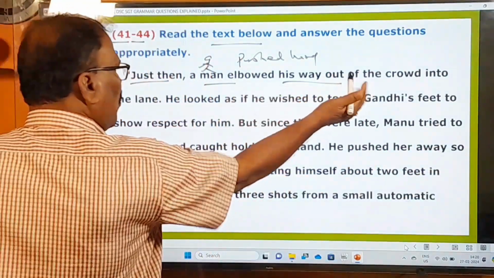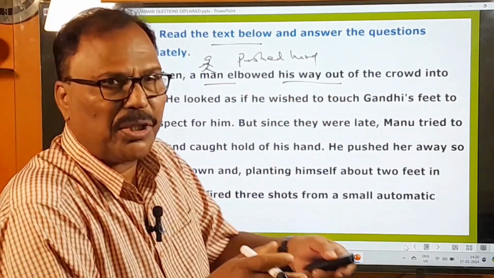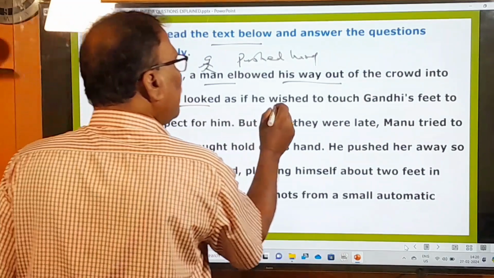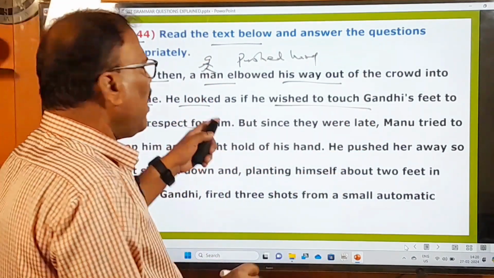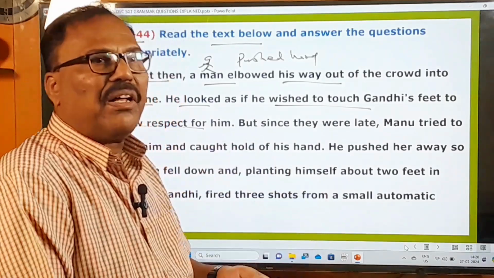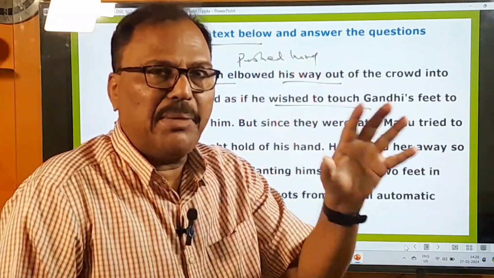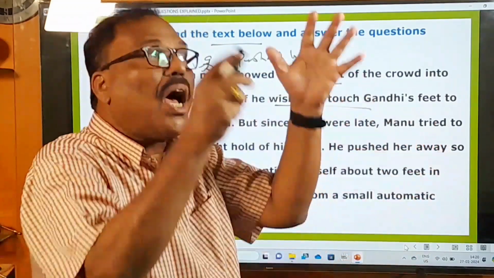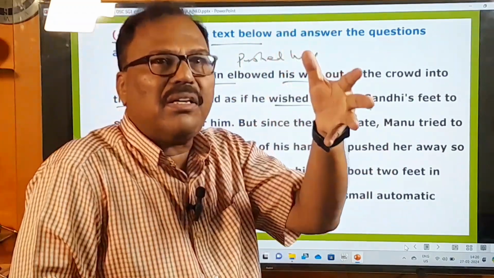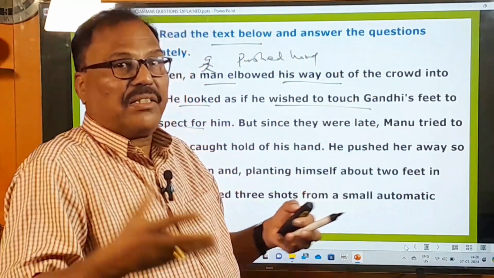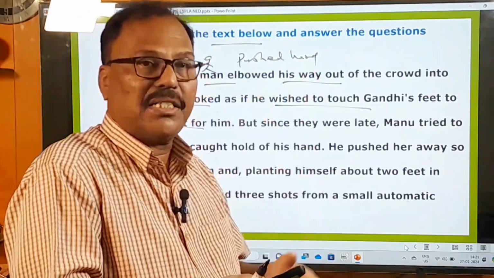And that crowd, where was that? Into the lane. So, from that crowd, he wanted to go into the lane, right? He looked as if he wished to touch Gandhiji's feet to show respect for him. And he appeared as if he were going to touch the feet of Gandhiji to show his deep respect for him. But he only appeared. That means it's only an imaginary situation. He only appeared to be going to do so. But in fact, he was not planning to do so. But he had some other idea in his mind.